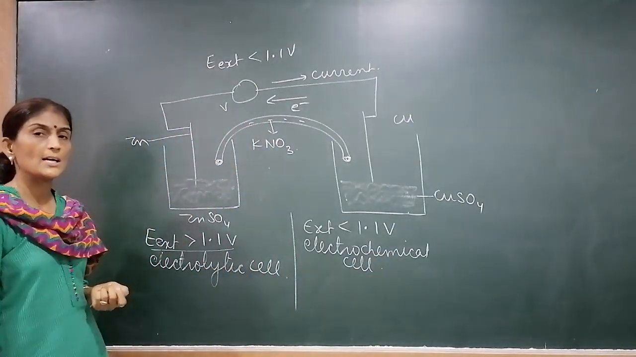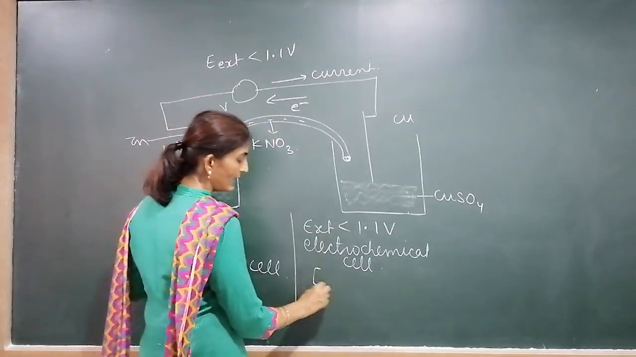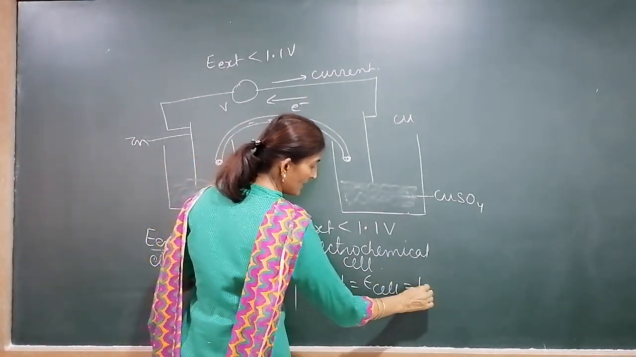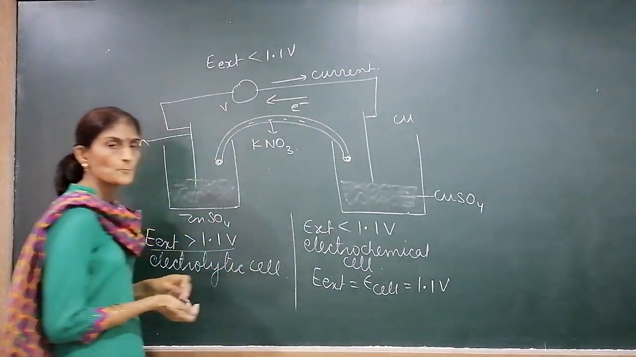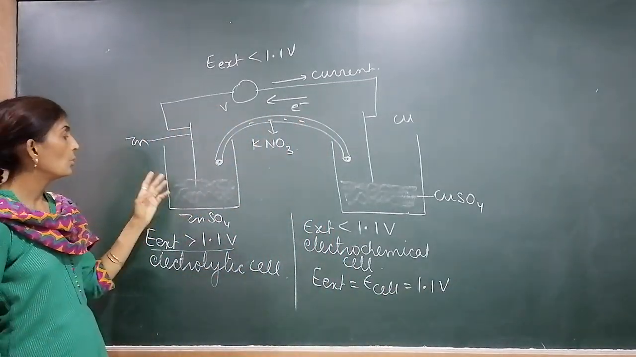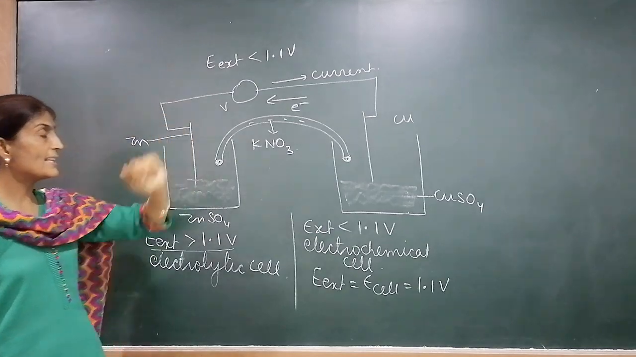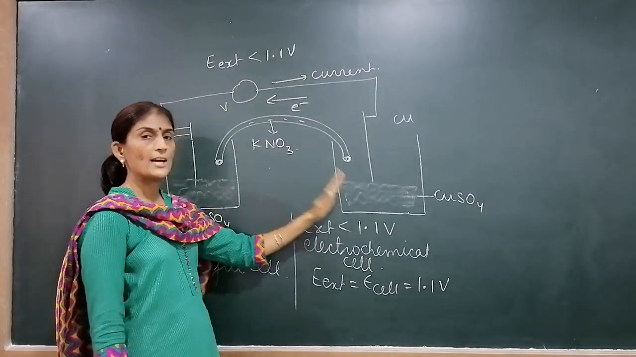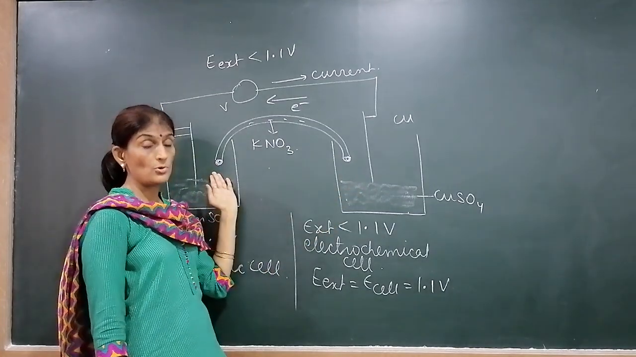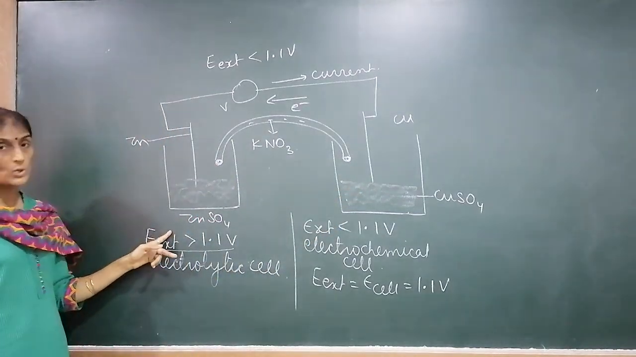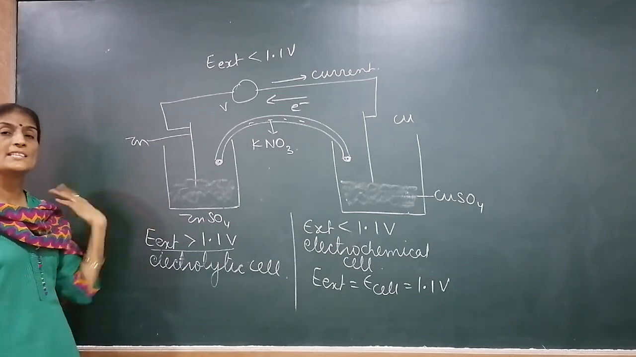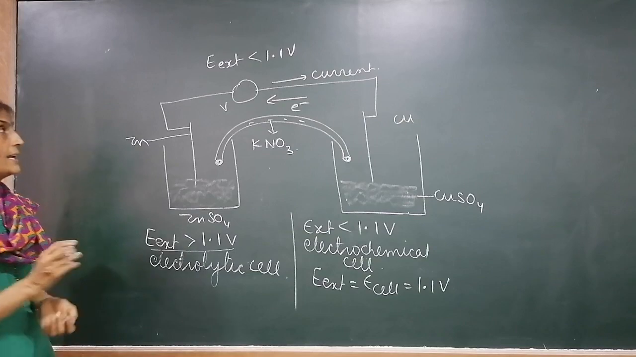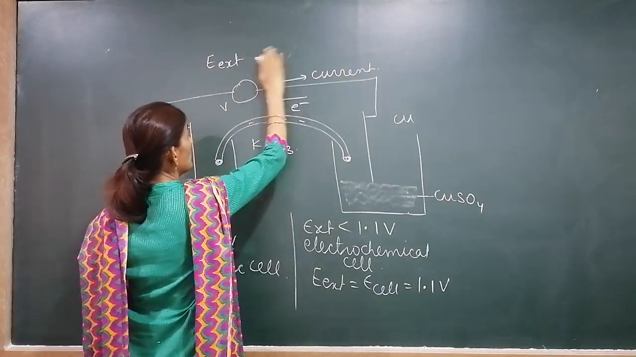Till when will we get electricity? When the external voltage and the internal, that is cell voltage, become the same, that is equal to 1.1. So when external voltage is less than 1.1, it acts as an electrochemical cell. Electron flows from anode to cathode, current flows from cathode to anode. But if the external voltage supplied is more than 1.1 volt, the reaction takes place in the opposite direction and it will act as an electrolytic cell. Suppose the external voltage applied is equal to 1.1 volt.